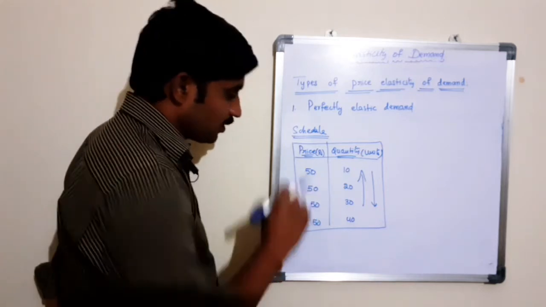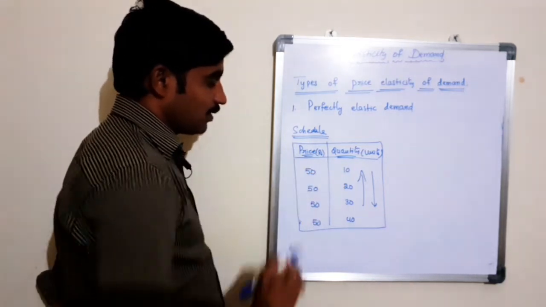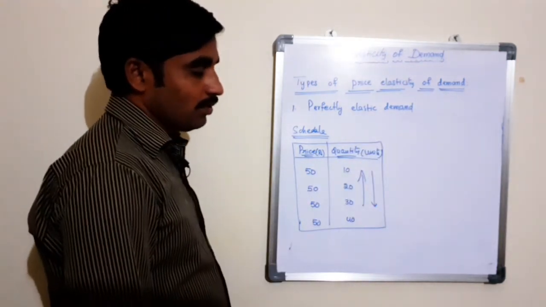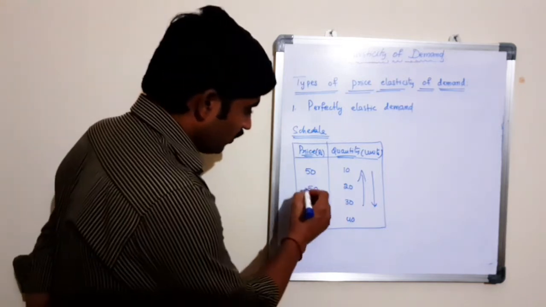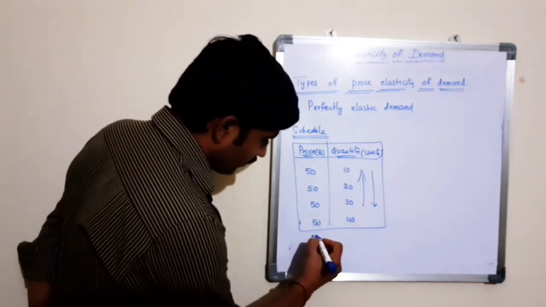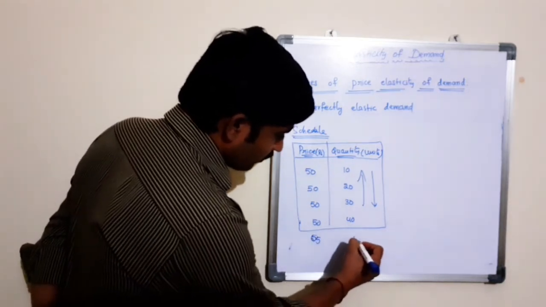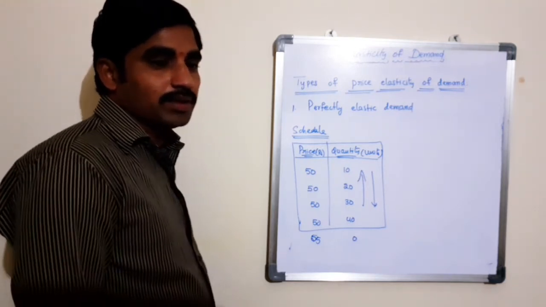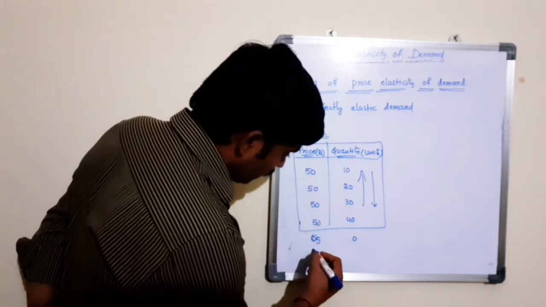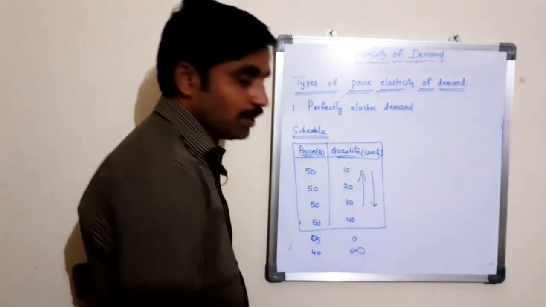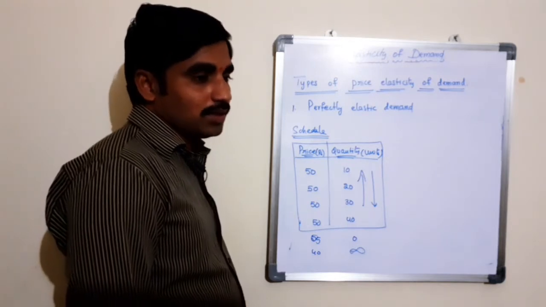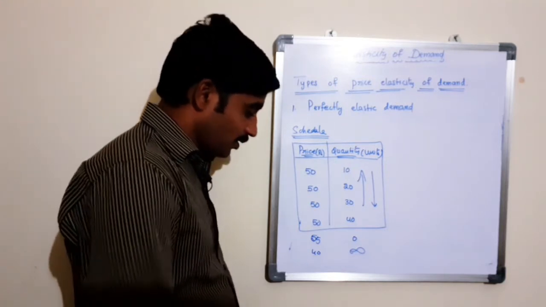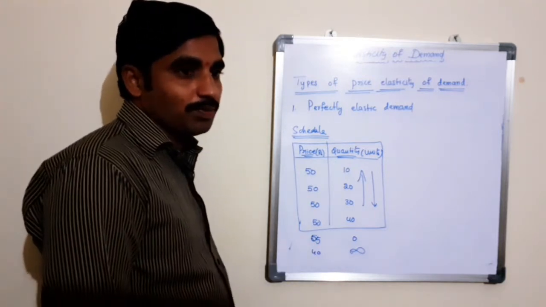If any small change in the price of the product leads to large changes in quantity demanded of a commodity, for example, if the price of the product is increased to 65 rupees, sometimes it will come to zero. There is no demand for this particular commodity. If it is decreased to 40, sometimes it may go to infinity. More and more changes in quantity, that is elastic. There is elasticity in quantity demanded of the product because of changes in the price of the product.